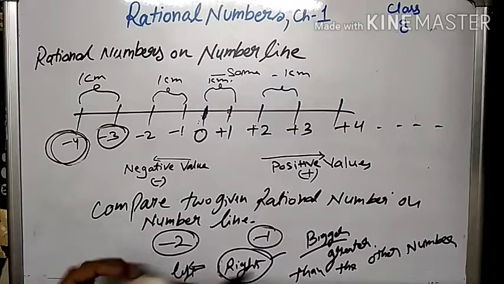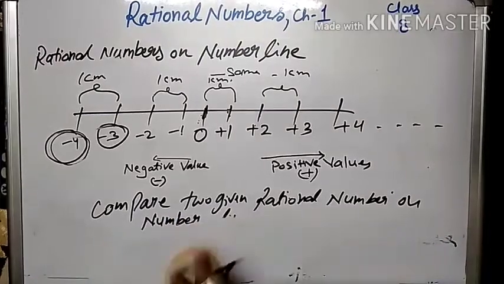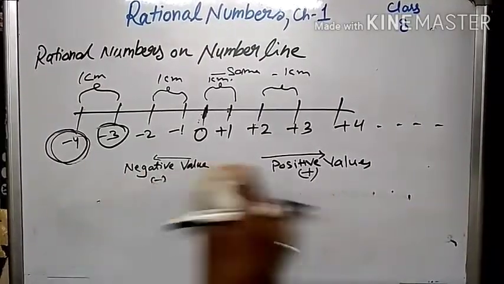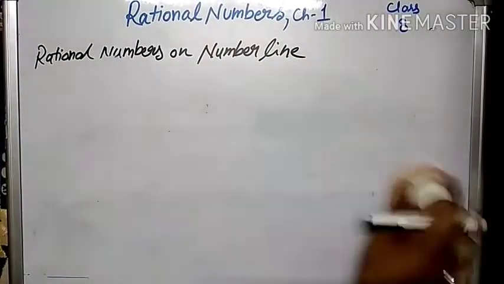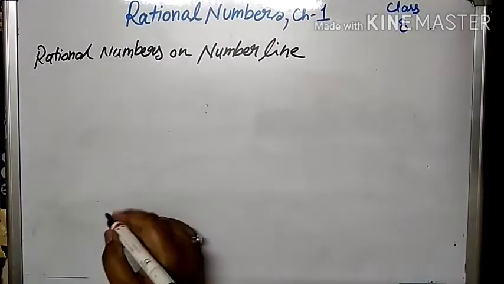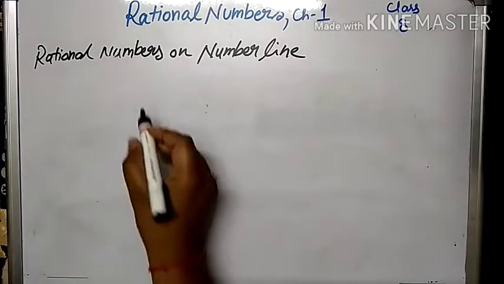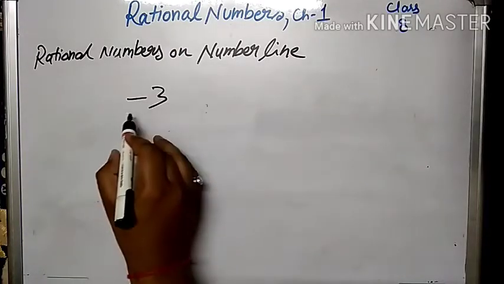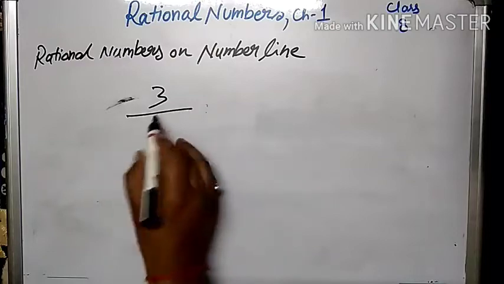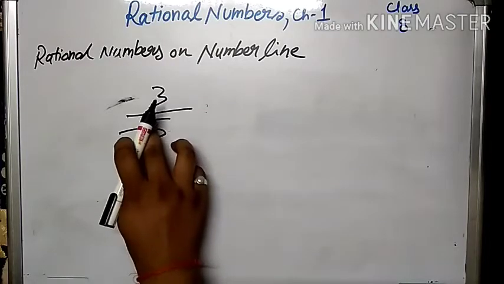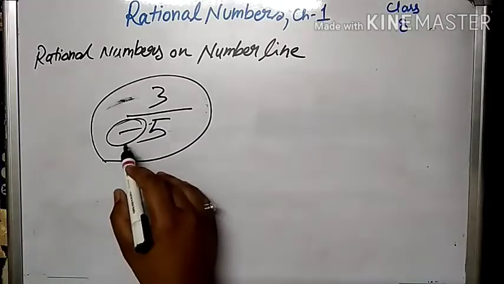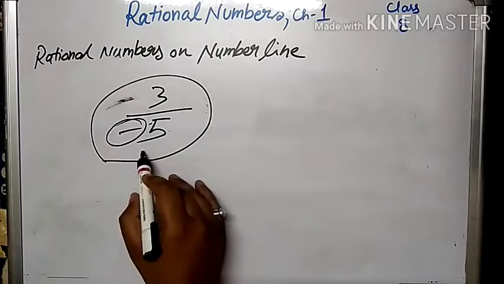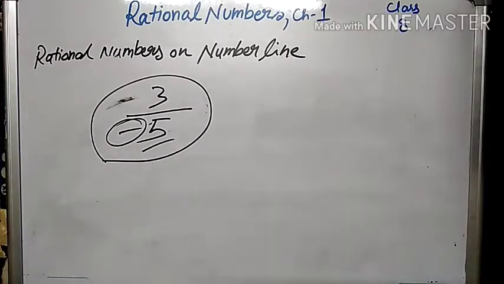Now one more point we have to remember. Many times we have seen a negative number given at the place of the numerator.